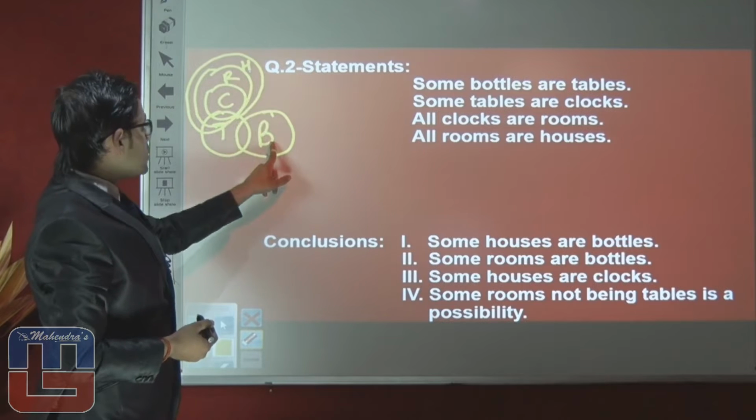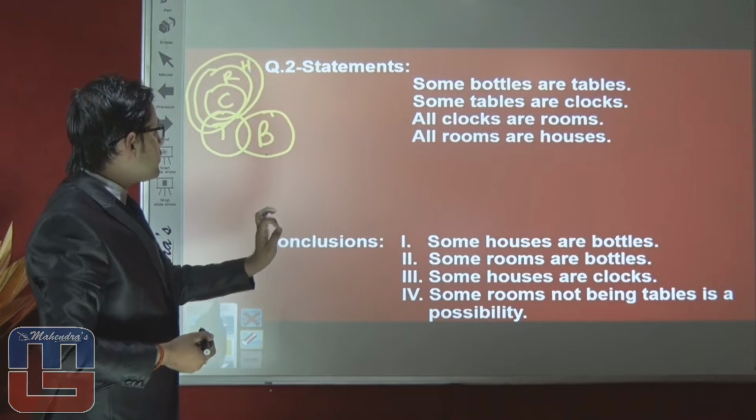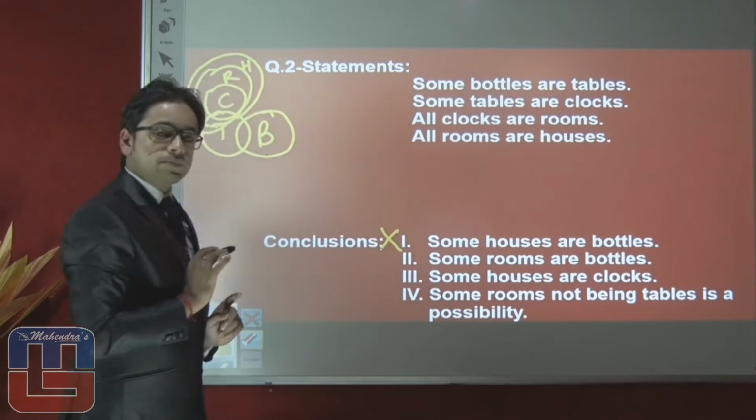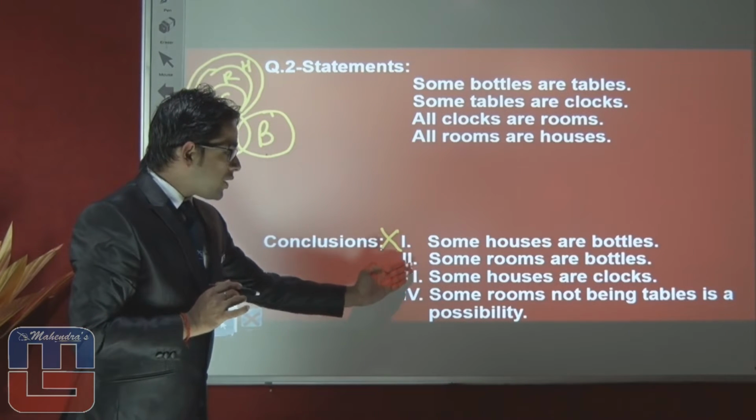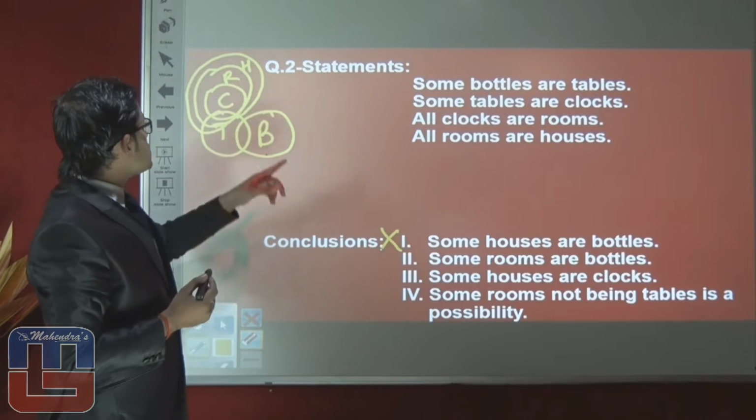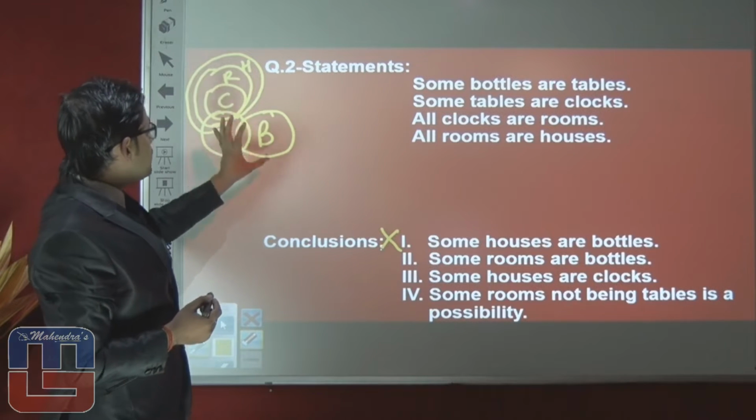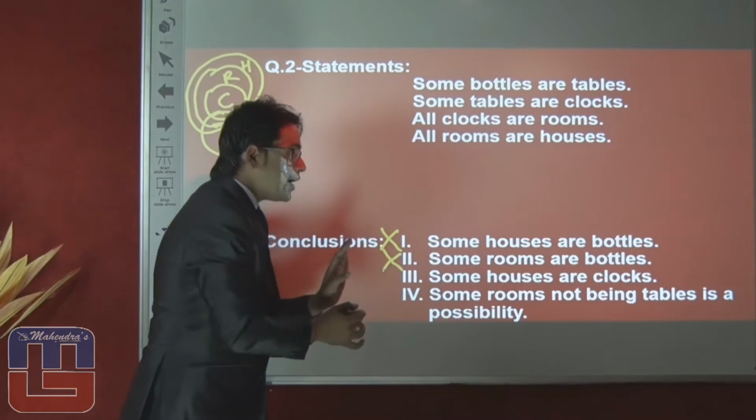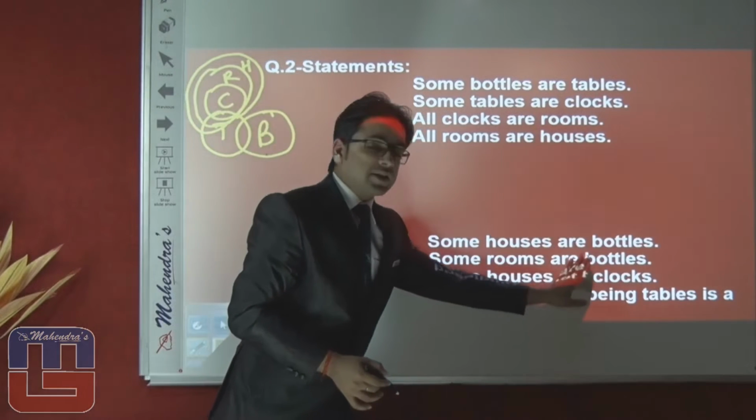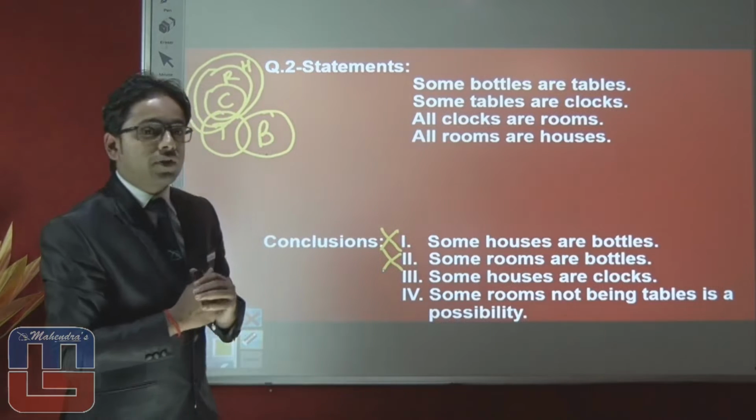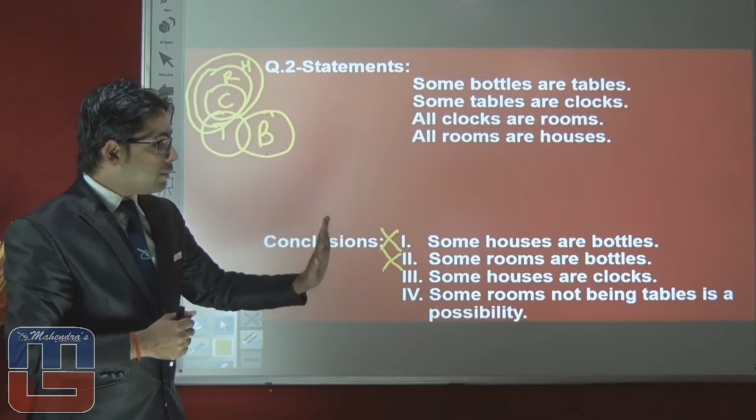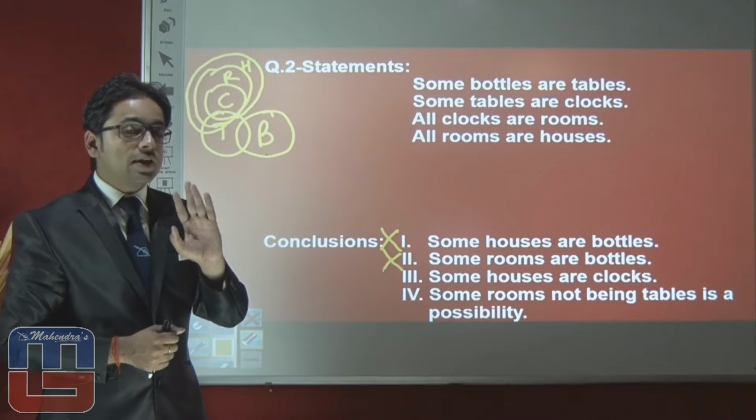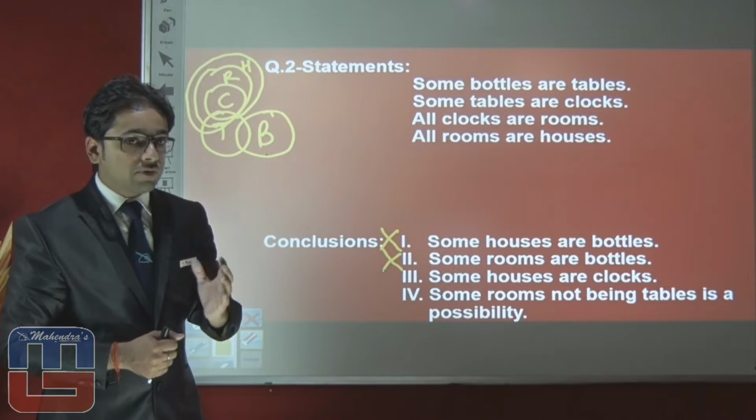Some house are bottle. There is no information given regarding house to bottle. So first conclusion is false. Second conclusion is talking about some rooms are bottle. There is no information given regarding rooms to bottle. So the definite conclusion is false. If this conclusion is asked on the basis of possibility, then the answer will be true. If no information is given between 2 entities, then all the possible cases are true.